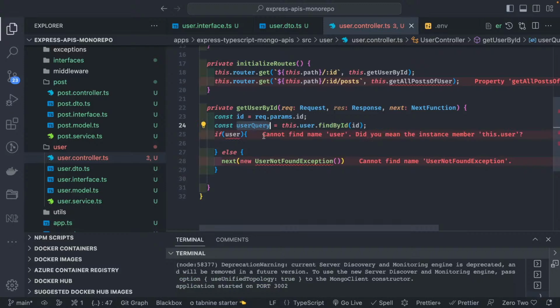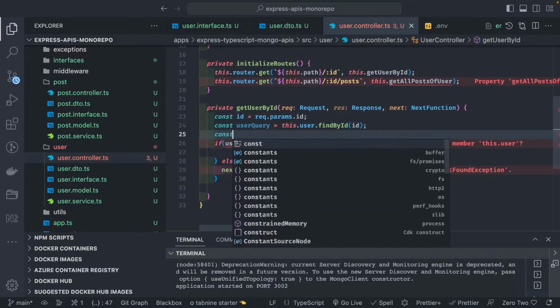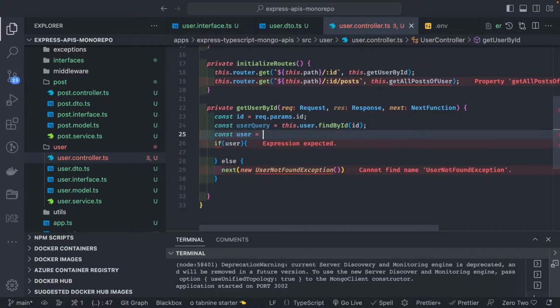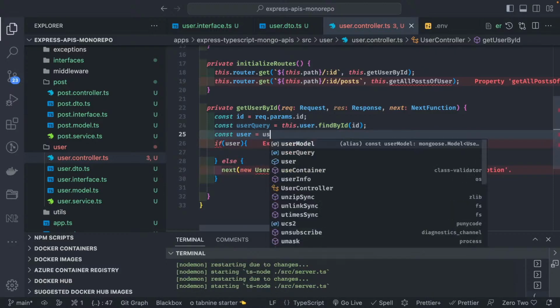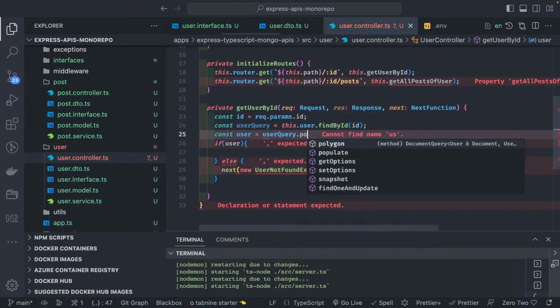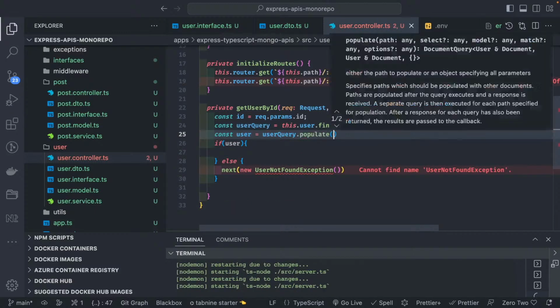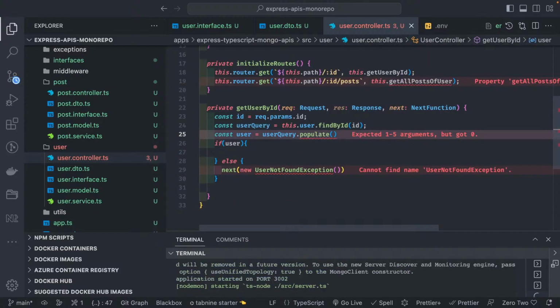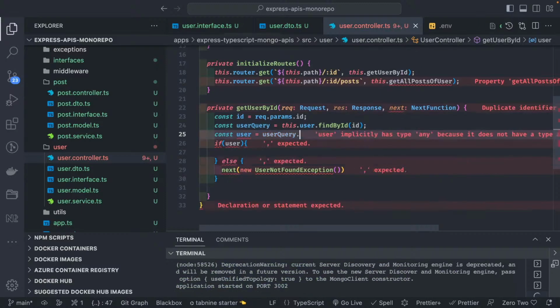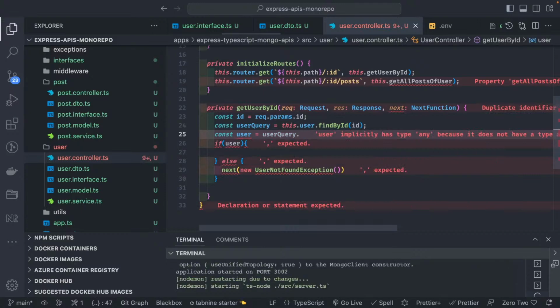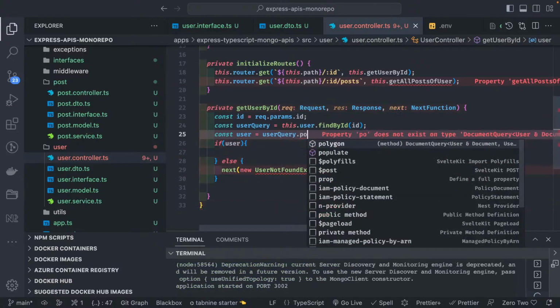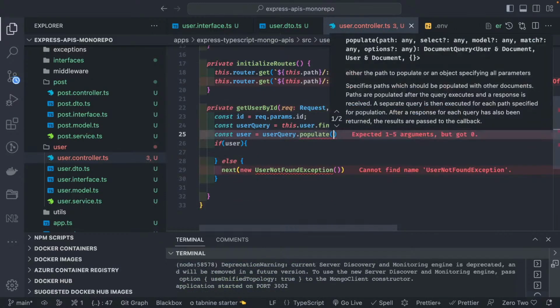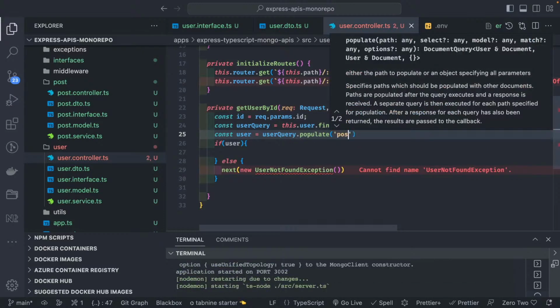If the user is there, first of all, this is a user query, and we can populate the data for this. const user equal to userQuery.populate. This is how we do it. This is really promise based. userQuery.exec. If you want to populate the posts also with this, then you can use populate, because we already have a reference, populate posts.